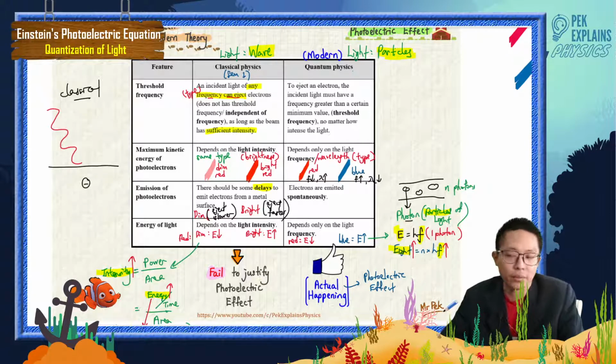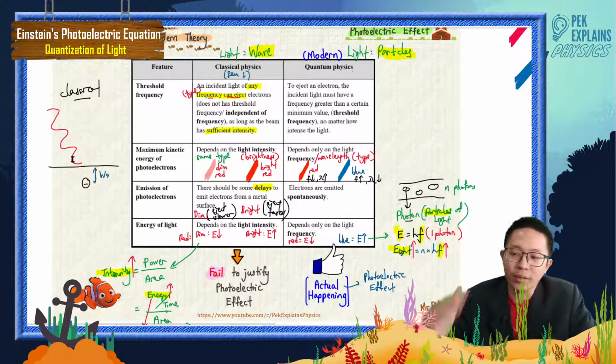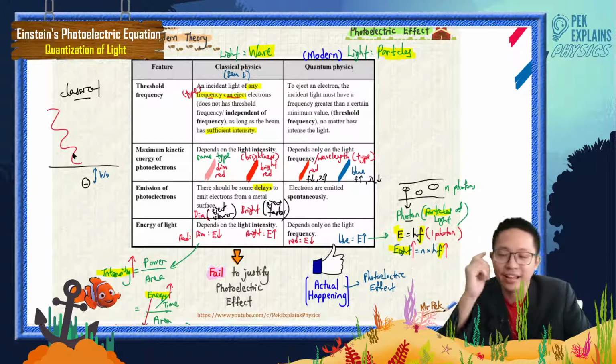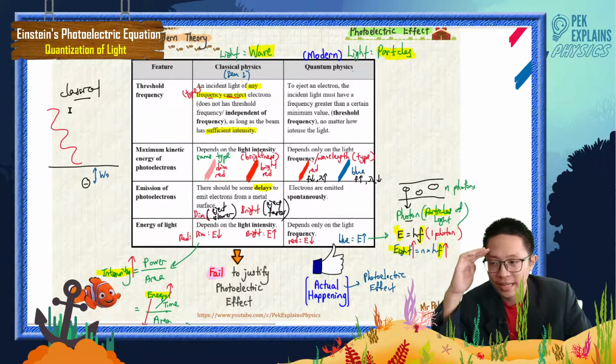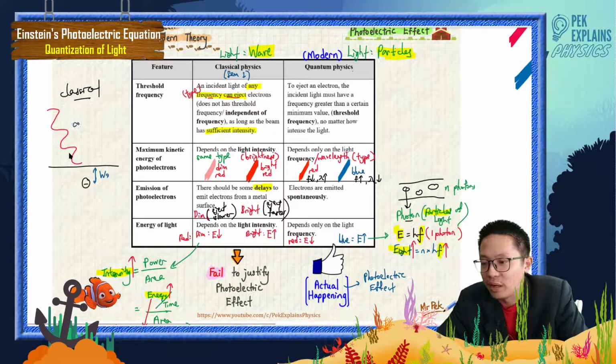This electron has some work function to overcome. So this electron will absorb, because the light comes with energy, and the energy is continuous. So in classical physics, he views the light as continuous energy, not discrete.